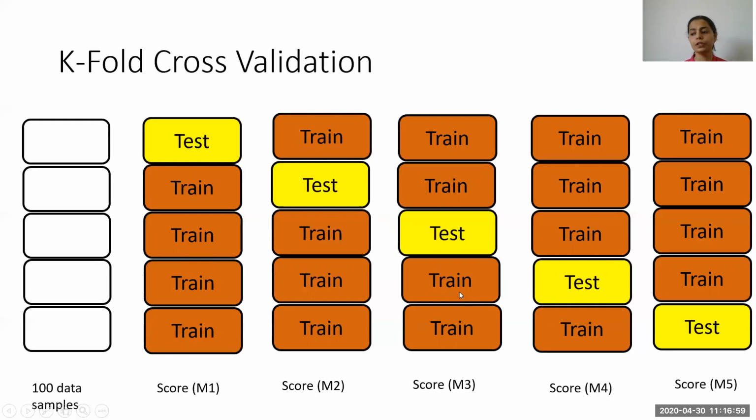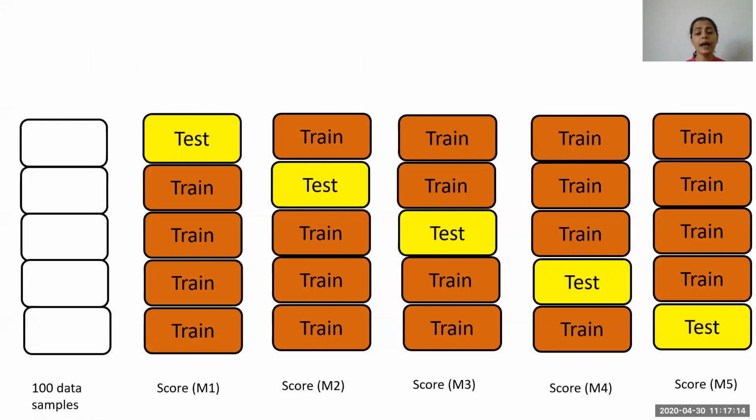Now, what do we do to these scores? And how do we interpret these scores individually? Because at the end, we need only one score, a consolidated score of our classifier or of our model. We find the average of these scores, and that average then denotes the score of our classifier, or the performance of our classifier. It is denoted by the average score.